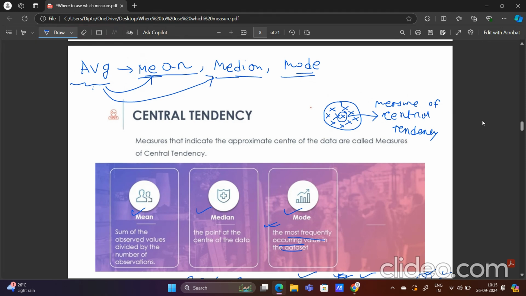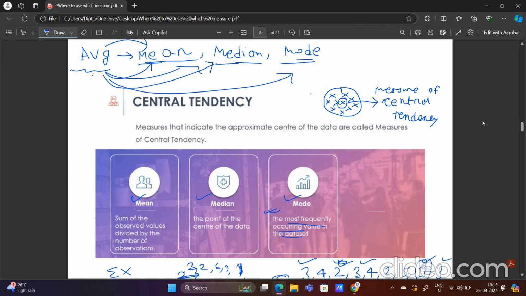From a very early age, we know that average is nothing but mean, but that is not true. Average can be median also, average can be mode. It depends on what type of data we are dealing with. That is going to give us the idea of which average we are talking about. It will not always be mean.